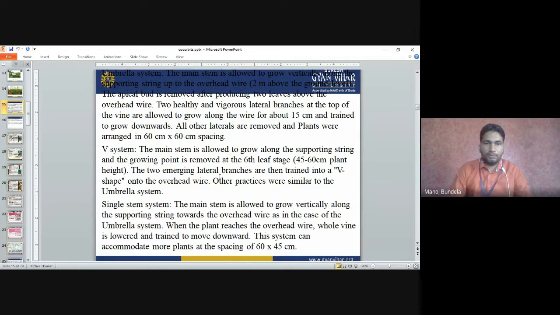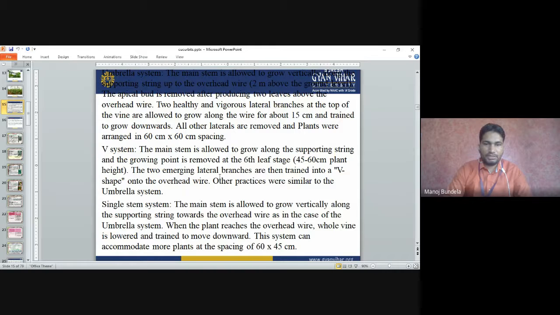In this, normally what we have to do, the plant will grow, then we have to remove the tip. If we remove the tip, the two side branches will come. Those two branches we allow to grow. That is called the V-shaped system. The other is the single stem system. The main stem is allowed to grow vertically along with the supporting string towards the overhead wire, as in the case of the umbrella system.